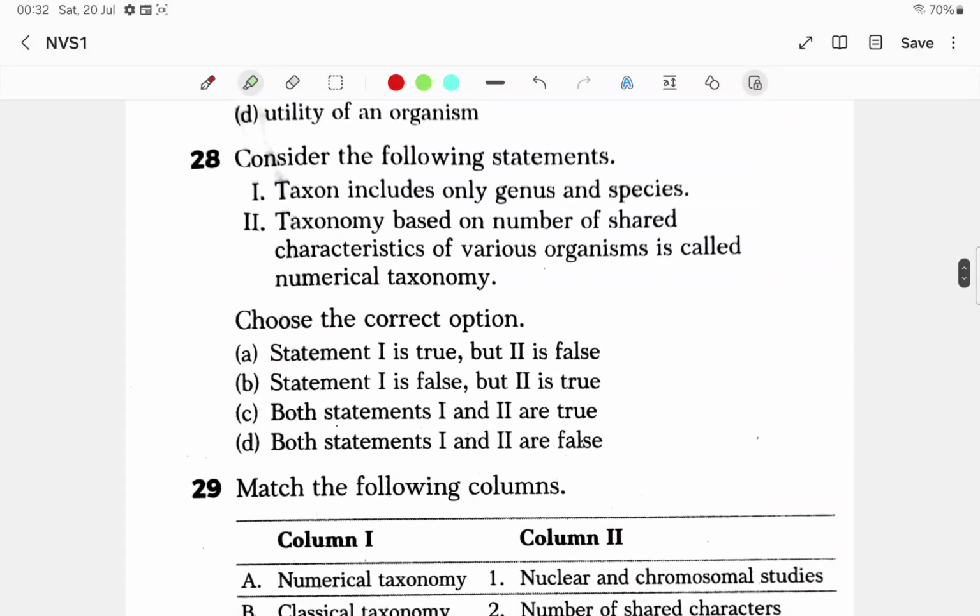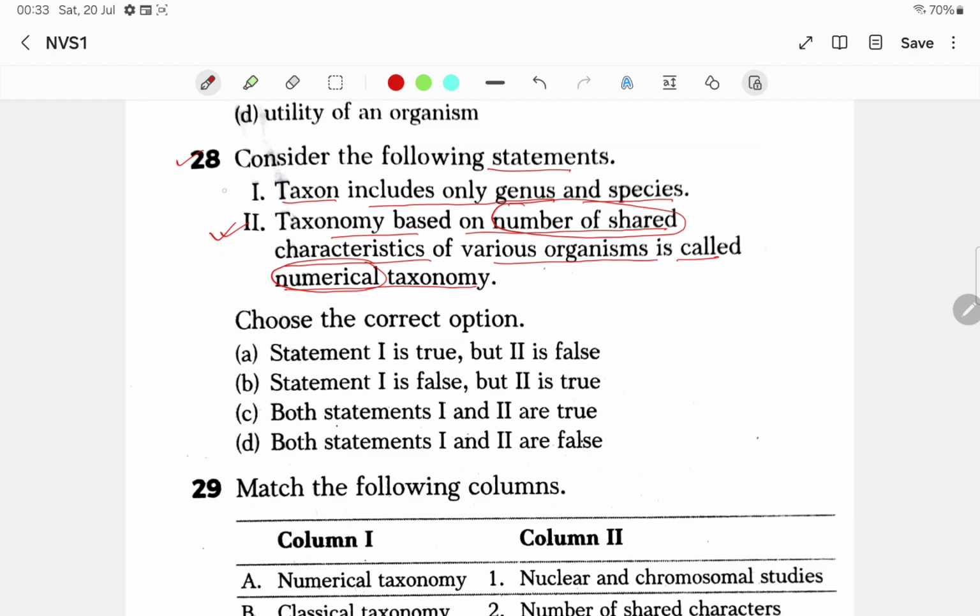Now question number 28, it is given, consider the following statements. Statement 1, taxon includes only genus and species. Second, taxonomy based on number of shared characteristics of various organisms is called numerical taxonomy. Numerical means there will be number. Clear? So statement 2 will be true.